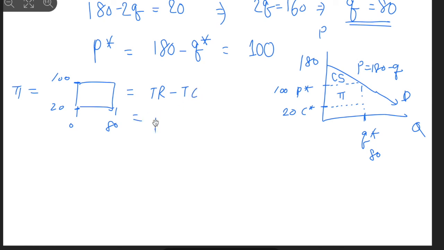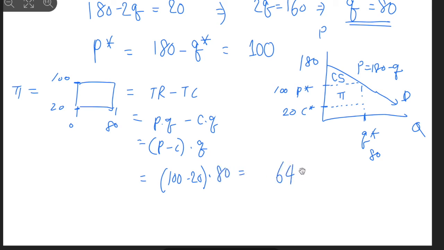Total revenue is P times Q, and the total cost is C times Q, so we have P minus C times Q equals our profit. With P of 100 and C of 20 times Q of 80, we have 6,400 of profit for this monopolist.